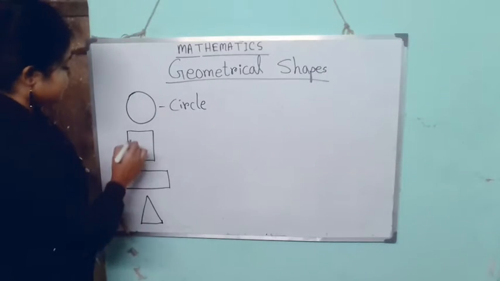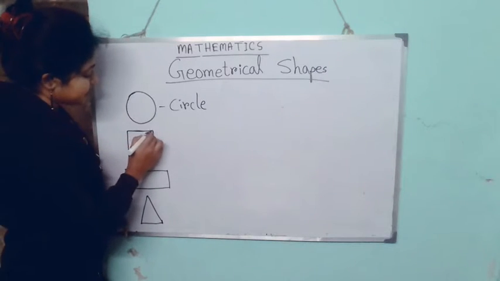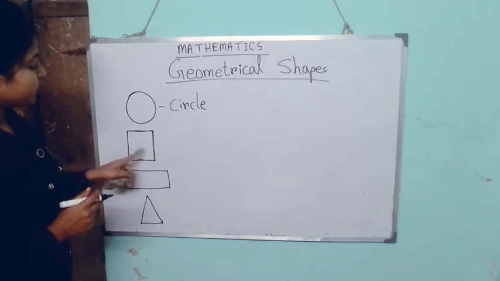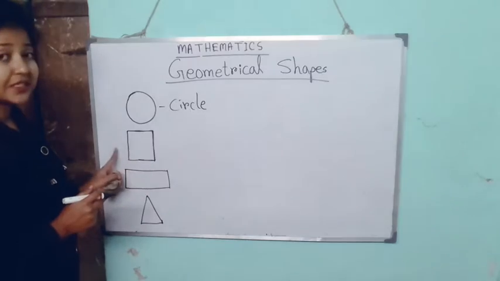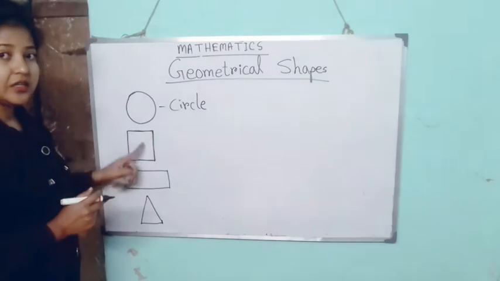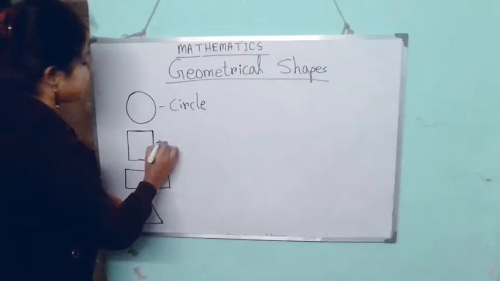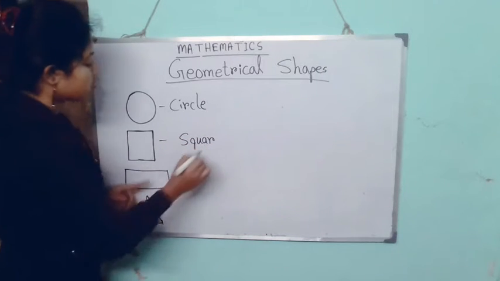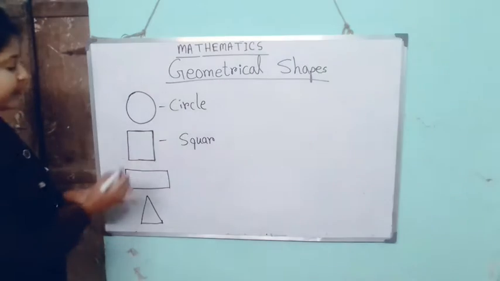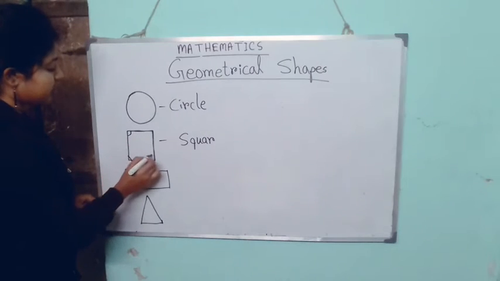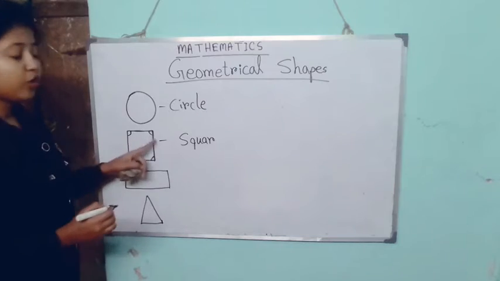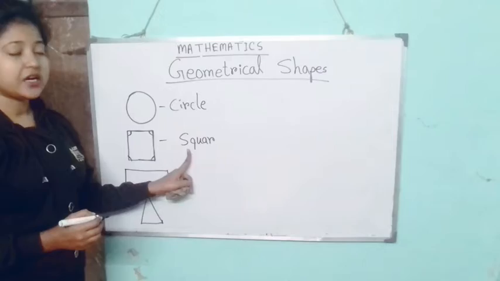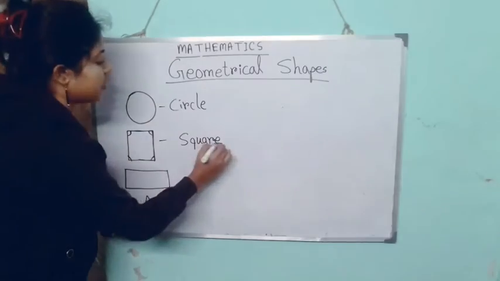And this shape has four straight lines, right? It has four equal sides. All the sides are equal. This shape is called a square. It has four equal sides and four corners also. These are corners, right? So four equal corners and four equal sides. It is called a square.